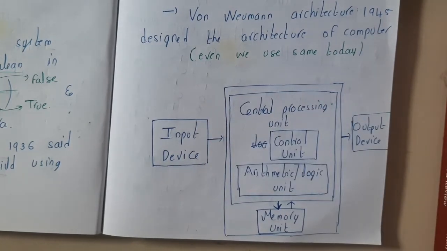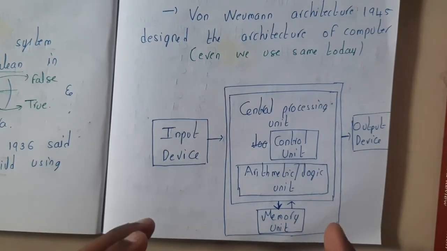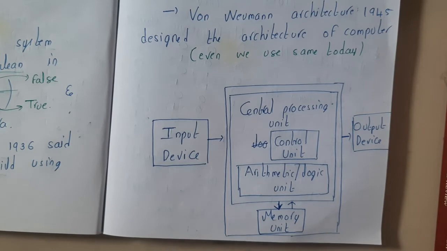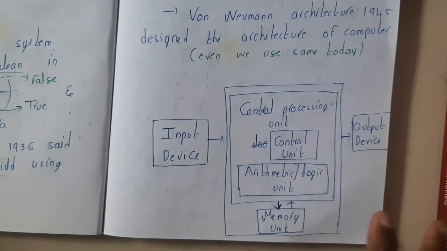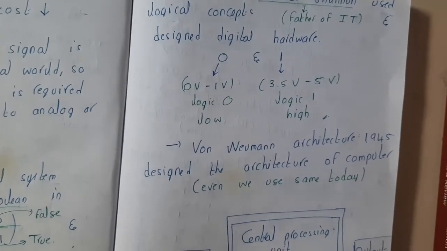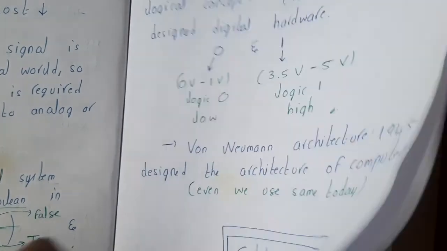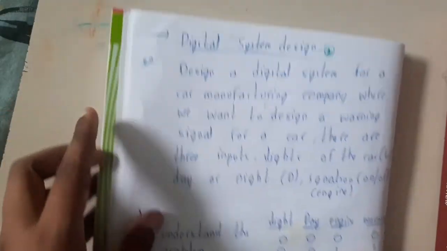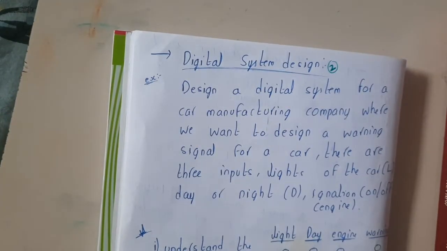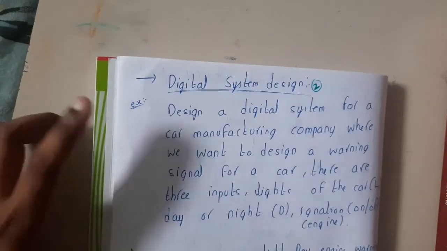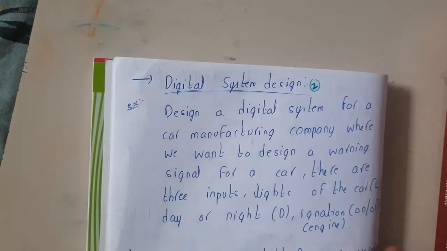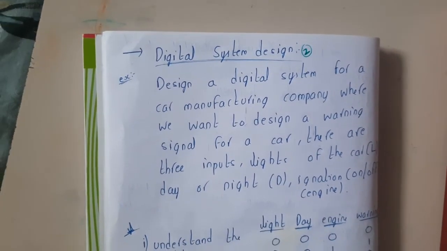So now you got some basic idea of how the digital systems have come into play, and basically how our computer is working. In the next lecture, let us learn how these digital systems are designed, guys. I'll be taking a small example in the next lecture, so with that you will understand why I introduced these small terminologies. Let us continue with a small example with respect to digital system design. So let us meet in the next lecture.